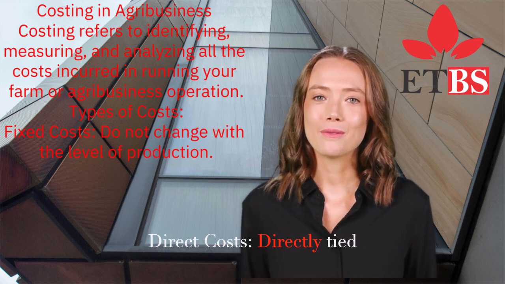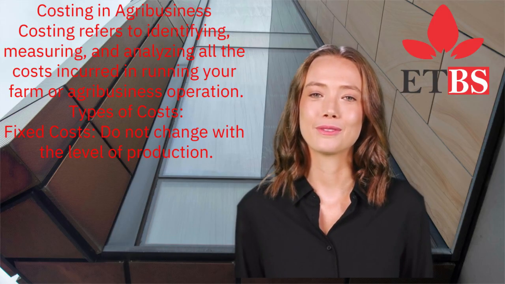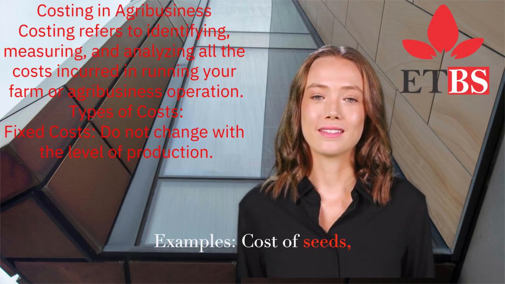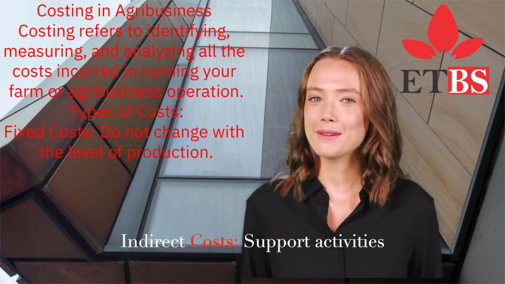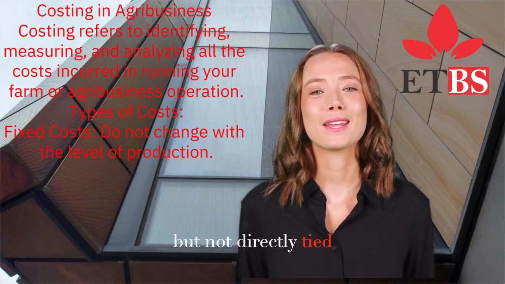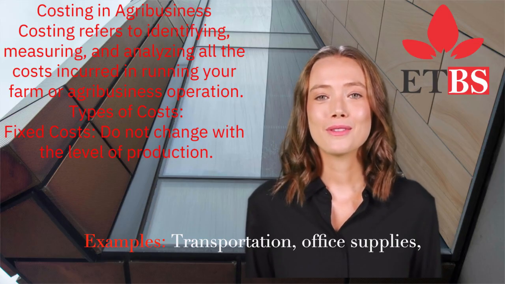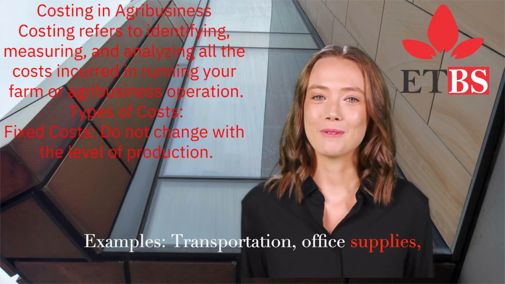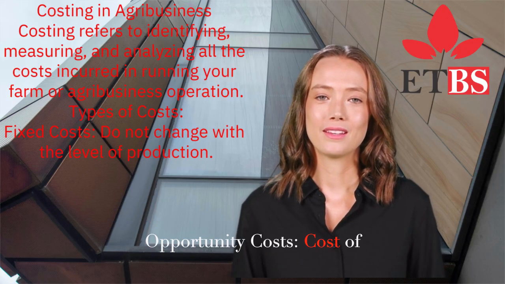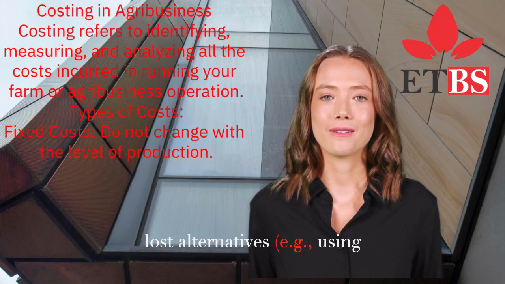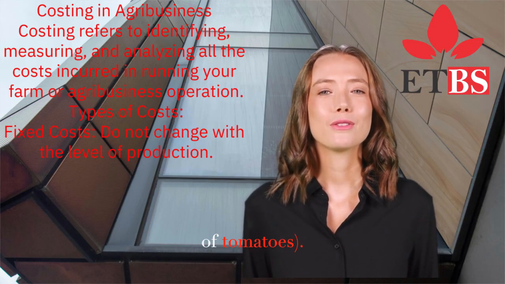Direct costs are directly tied to the production process. Examples: cost of seeds, pesticides, hired farm labor. Indirect costs support activities but are not directly tied to production. Examples: transportation, office supplies, marketing. Opportunity costs: the cost of lost alternatives, e.g., using land for maize instead of tomatoes.